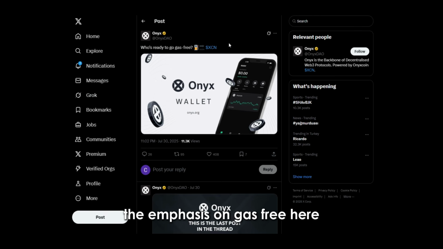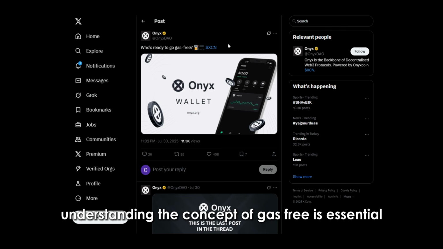The emphasis on gas-free here shines like a beacon of hope, especially for users frustrated with high transaction fees on Ethereum-based projects. First, understanding the concept of gas-free is essential.